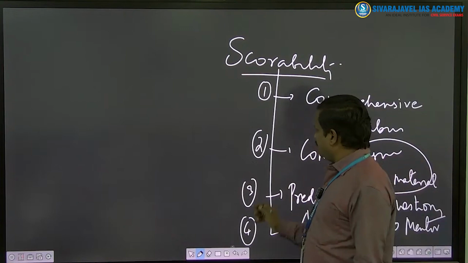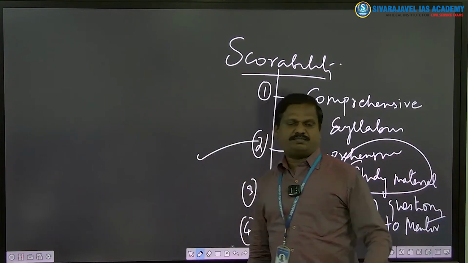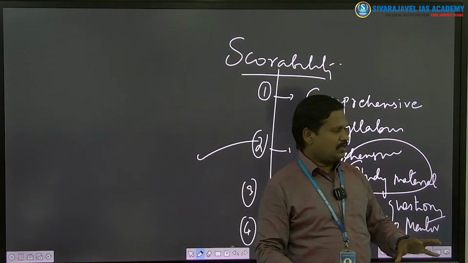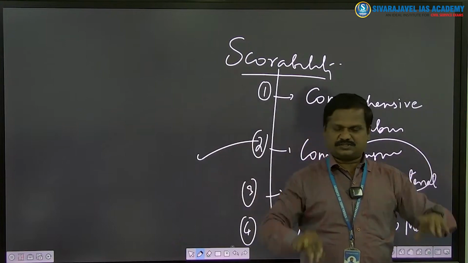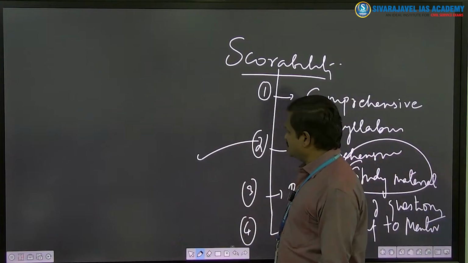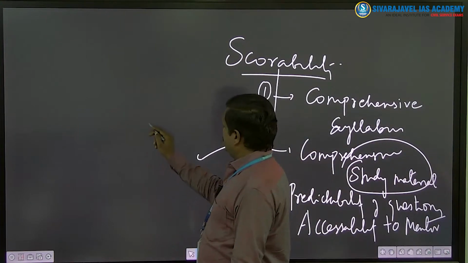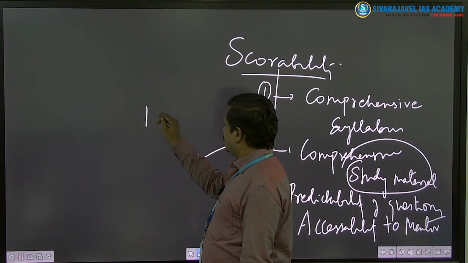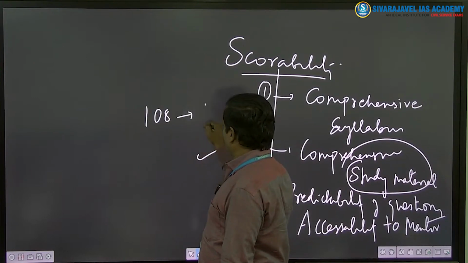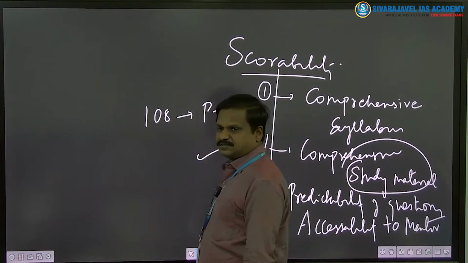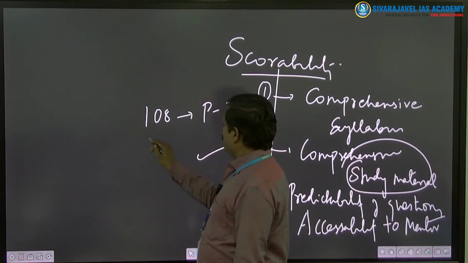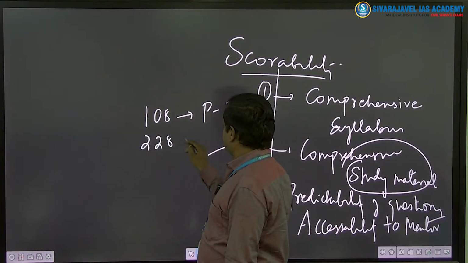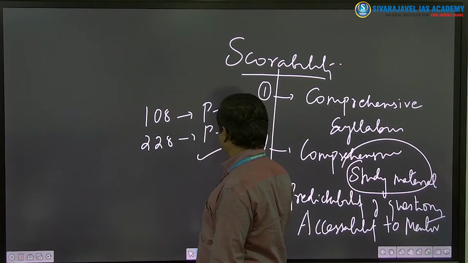I will give only 2 books for my students. Paper 1, 1 book, paper 2, 1 book. That itself is more than sufficient. Okay. Apart from this, I'll give the model answers for 108 questions in phase 1 of my test series and 228 questions in phase 2 of my test series.